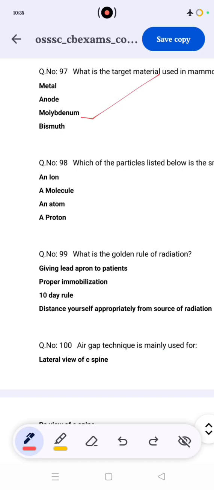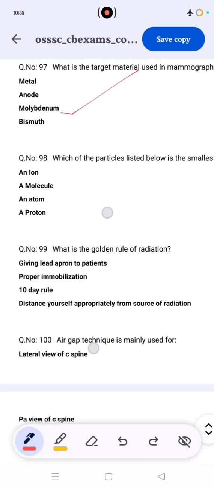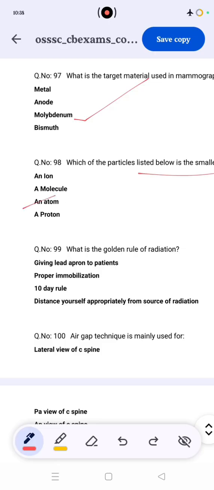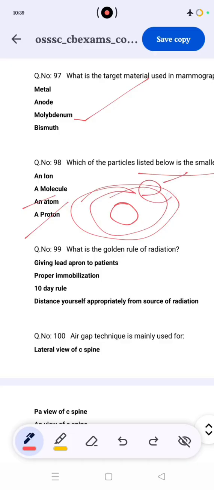This is a most important question, as most candidates get confused when asked for the smallest particle. You may go to the atom, but atom is not the correct answer, because the atom has a nucleus, and the nucleus has protons and neutrons. If the options do not include proton, electron and neutron, you can go with the atom directly. But if the options are atom, proton, electron, neutron, always go to proton, because an atom has a nucleus, the nucleus has protons and neutrons, and the valence electrons are outside. If the options are atom, proton, electron and molecule, a molecule is made of a number of atoms.